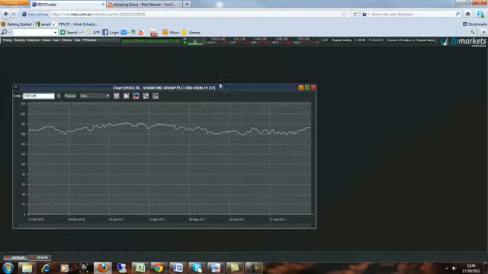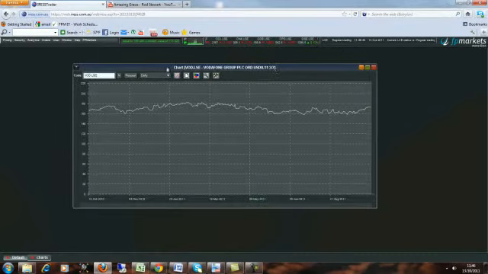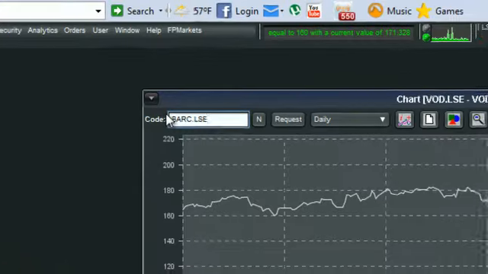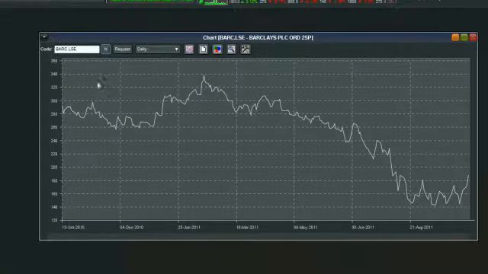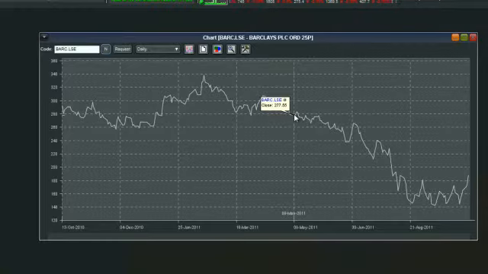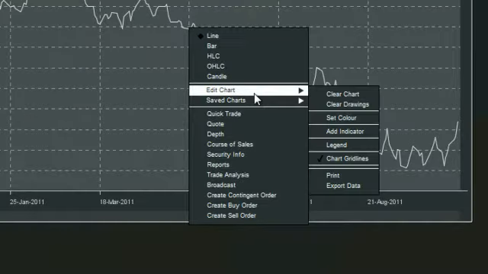Now let's move on to the charting facilities for all the technical analyst buffs. Here we've already got up a chart. Let's have a look at something different, maybe Barclays. So you simply type in the code in the top left hand side to have a look at the chart. Firstly, what most people like doing is configuring the style of chart. Obviously this is just a line chart. We can right click on this, simply head down to Edit Chart.